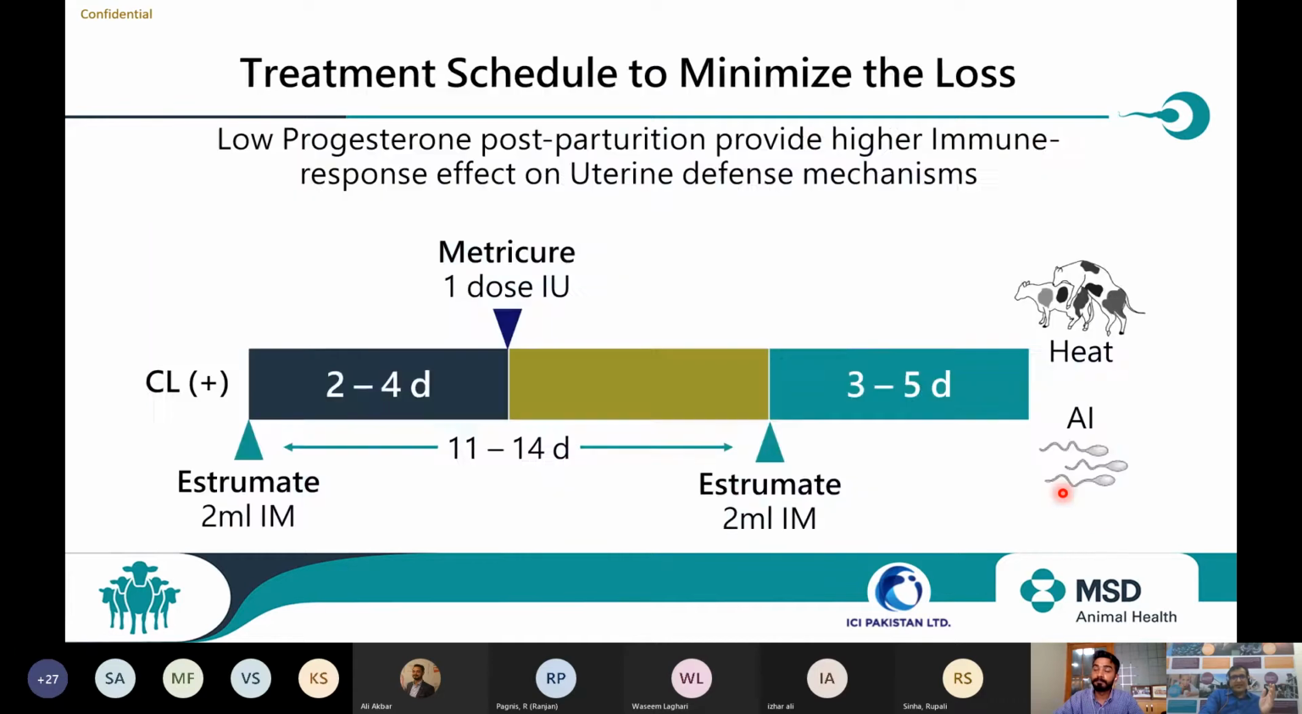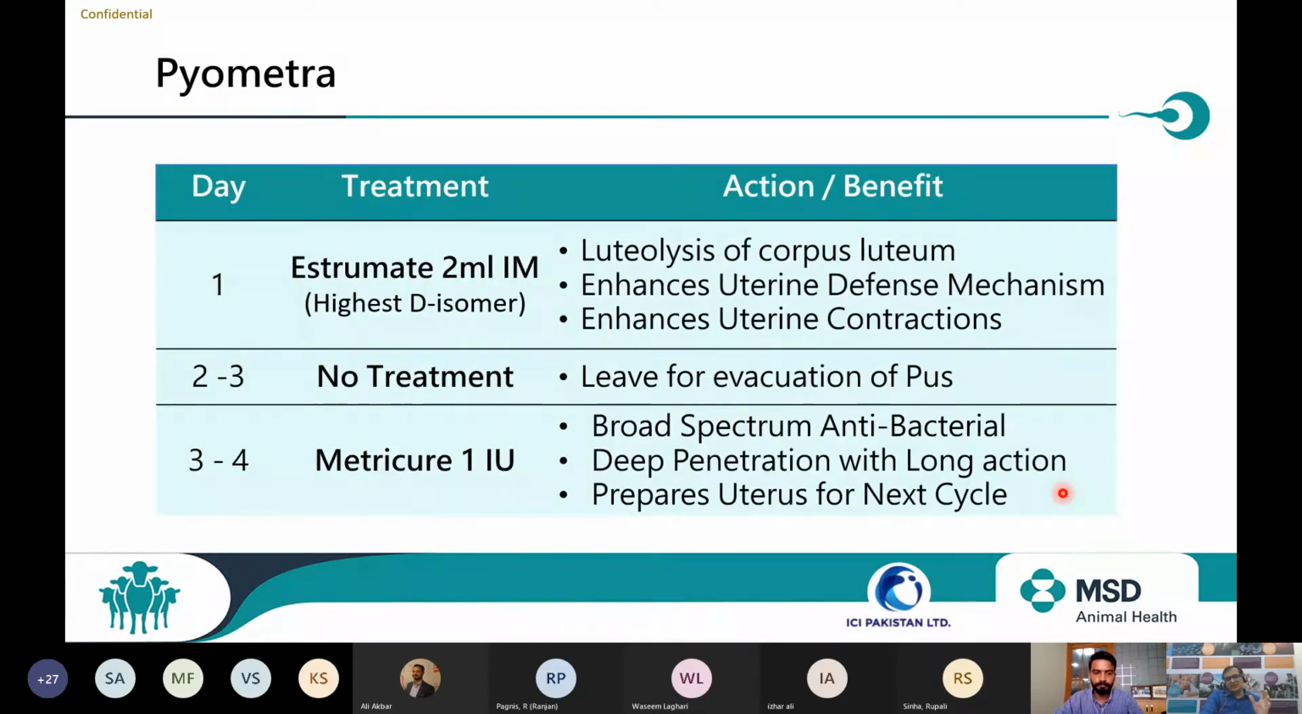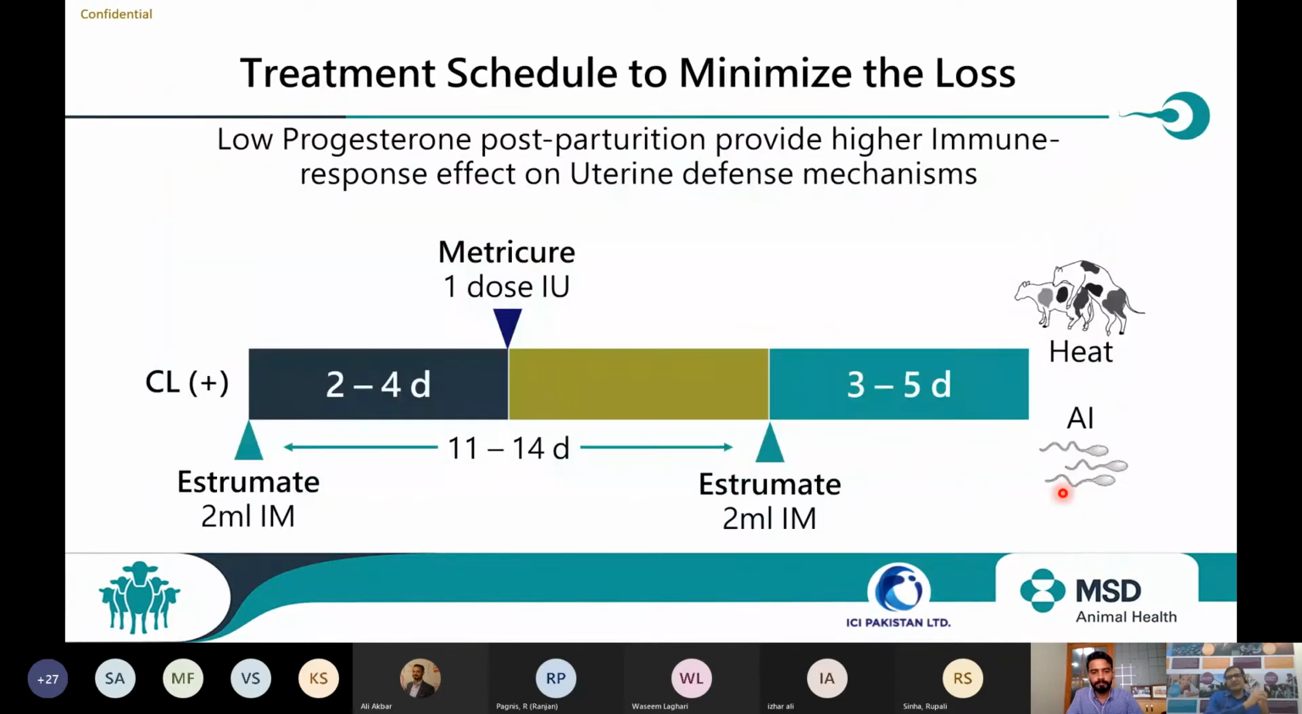But is there any way to reduce these losses? One is I give the Metricure and wait for 21 days for the next cycle, and I am going to cost 51,000 PKR in this period. Can I reduce this? Can I minimize these losses? So there is a treatment protocol which can minimize the loss.